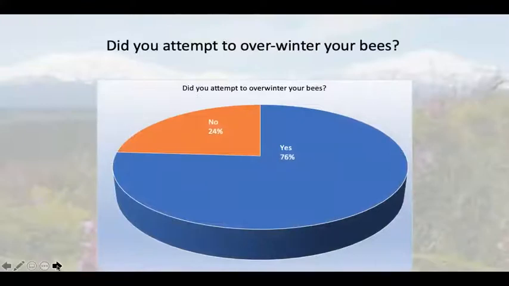For this presentation, the question, did you attempt to overwinter your bees, was the most important question. Out of 50 responses, 38 replied yes, 12 replied no. These data were used to compose this binomial distribution chart and form the basis for the null hypothesis proportion test.